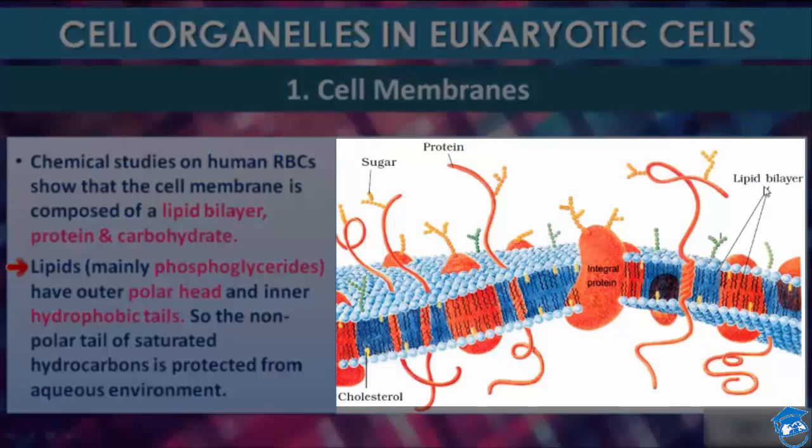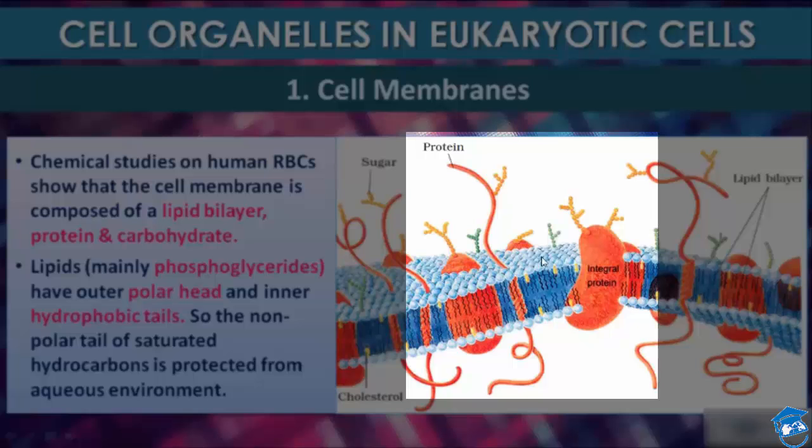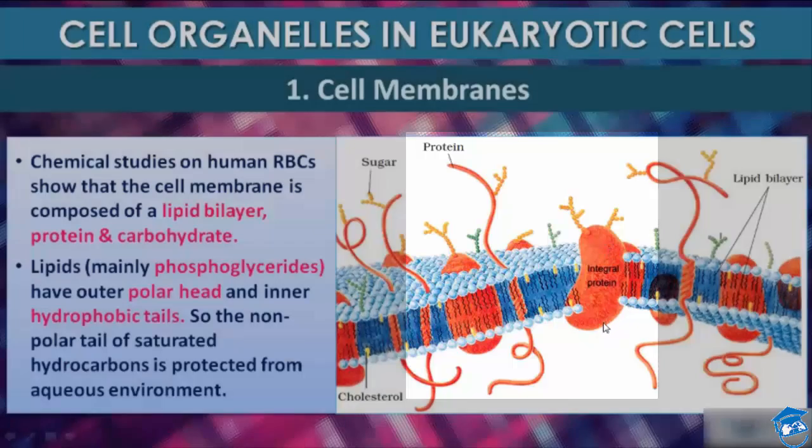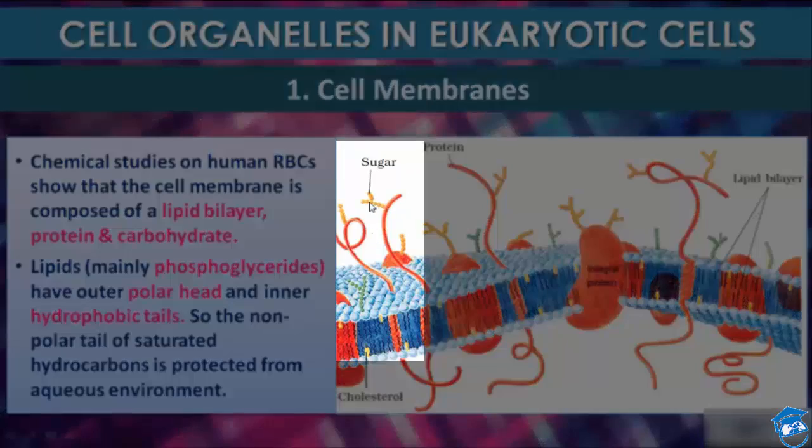See, this is the lipid bilayer. One layer is this and one layer is this. So that's why it is a bilayer. So, the lipid component of the membrane mainly consists of phosphoglycerides. Later, biochemical investigation clearly revealed that cell membrane also possesses protein and carbohydrate, such as this protein and this protein. And it also contains carbohydrate. See, this is carbohydrate.